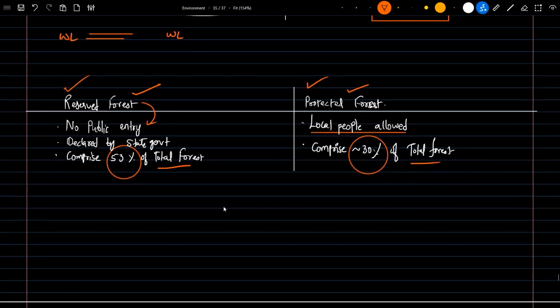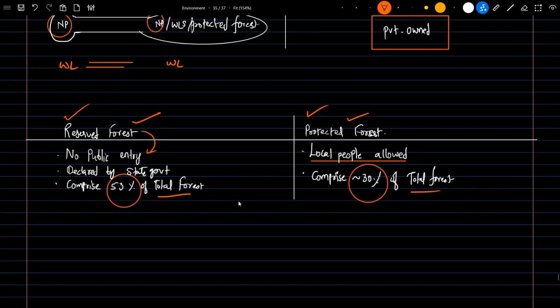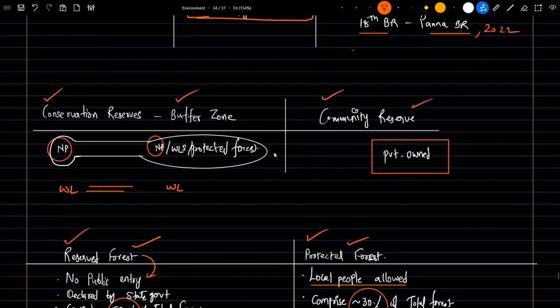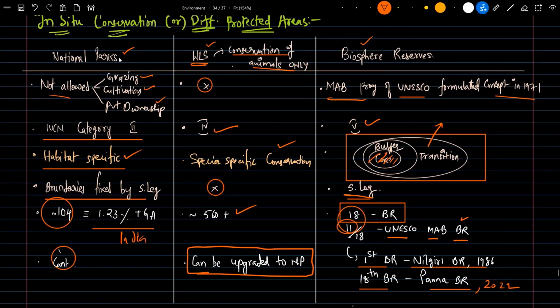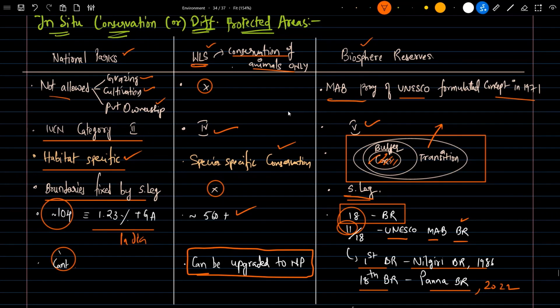So these are all the in-situ conservations which we studied: reserve forest, protected forest, conservation reserve, community reserve, national park, wildlife sanctuary, biosphere reserve. These are the different in-situ conservation.